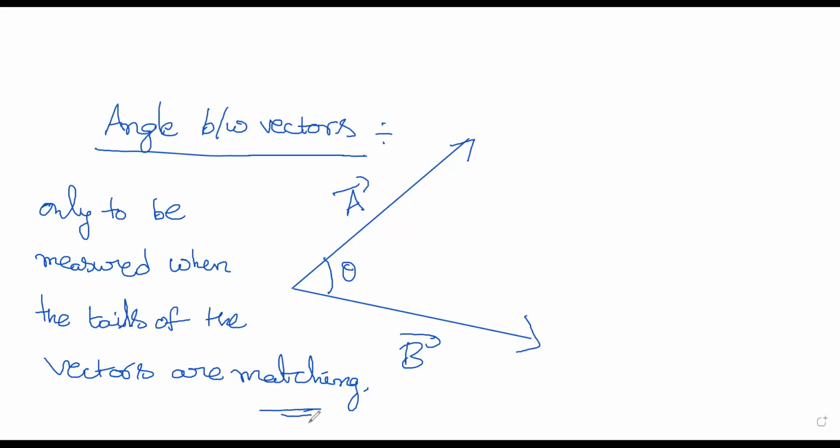When the tails of the vectors are matching, you can find the angle. You should not find the angle when the head of the vector is matching with the tail of the vector. So this is not the angle. Definitely this is not the angle. Now, how to measure the angle in this case? This case is like this. So what we do if I have like this one vector, this other vector.